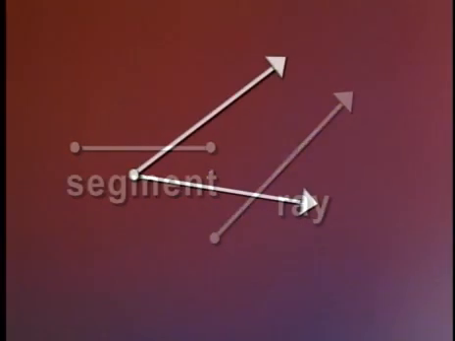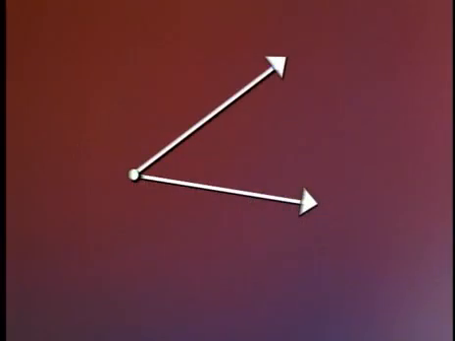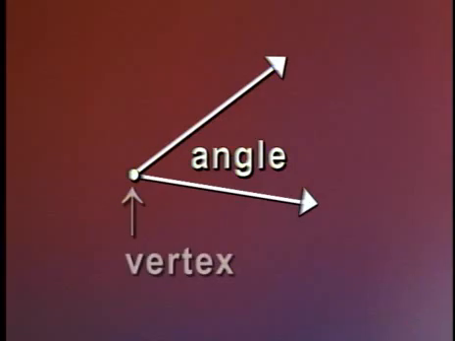If we take 2 rays and have them meet at their endpoints, we have an angle. In fact, that is the definition of an angle. It is 2 rays joined at their endpoints. And that place where they join, that point, is called a vertex. And a vertex is a very common word in mathematics, generally meaning a point. Something interesting is happening at that point. In this case, we have the joining of the 2 rays to form an angle. We'll talk about angles in more depth shortly.